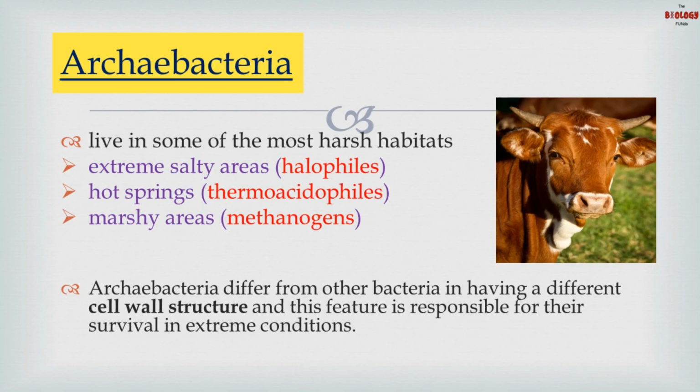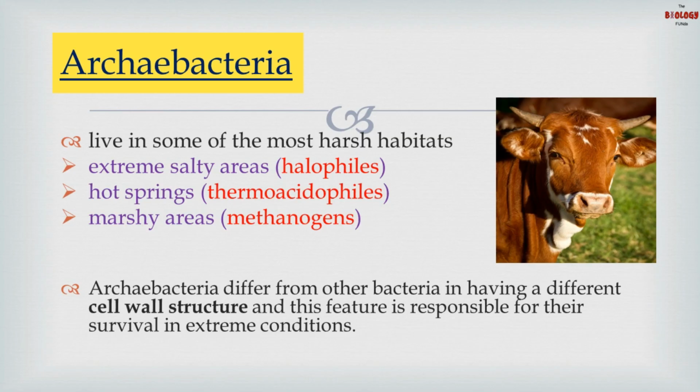While if you find bacteria in marshy areas, they are referred to as methanogens. The methanogens are bacteria which are present in the gut of several ruminants such as cows and buffalo. They help in the digestion of cellulose, which is a very major component of the plants that they consume. They are also present in the dung of these animals. The dung is used for production of biogas. Methanogens, the term derived from methane, are producers of methane. In the biogas, they produce methane, which is a very important component.